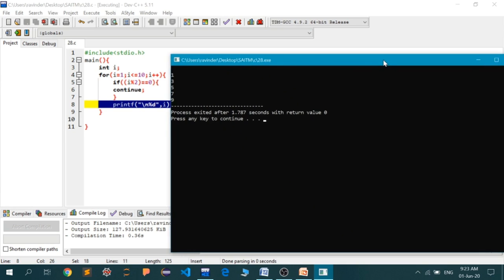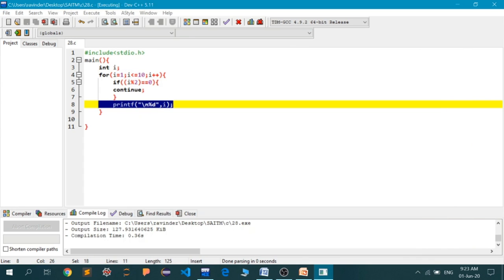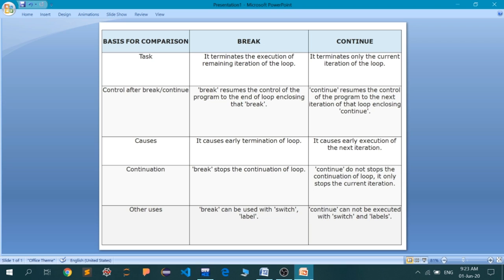So I think you have understood the difference between the break and the continue now. Well, let's go ahead to the difference table and finish this lecture. So the first one we have discussed already. Next is the control after break and continue.